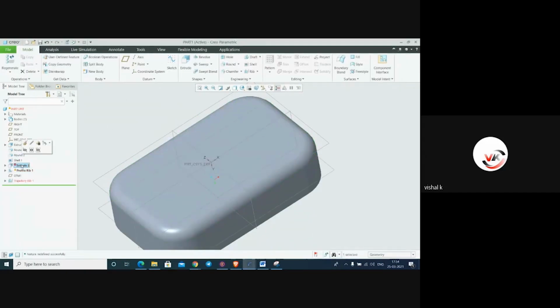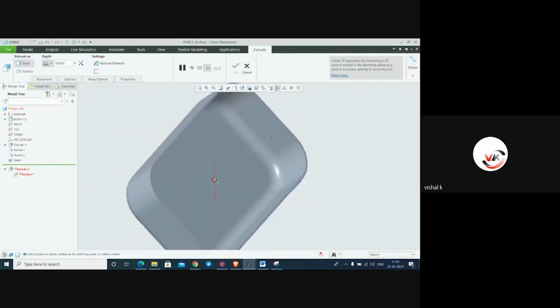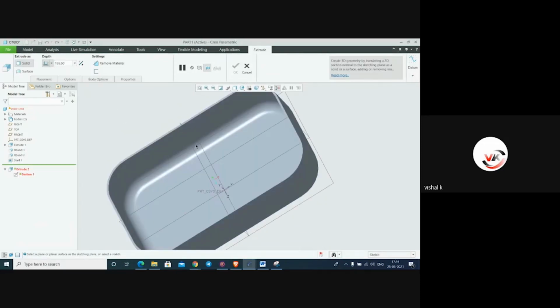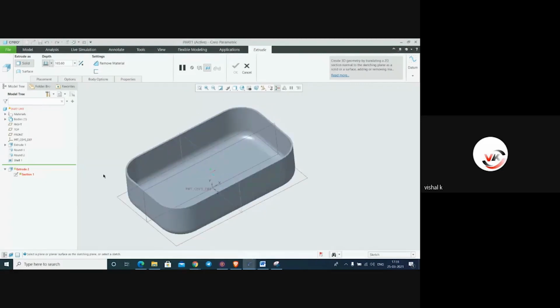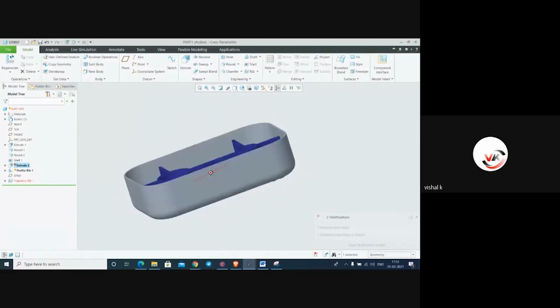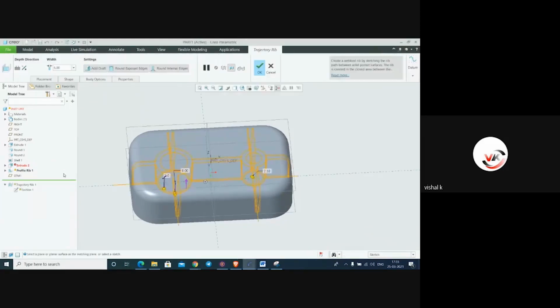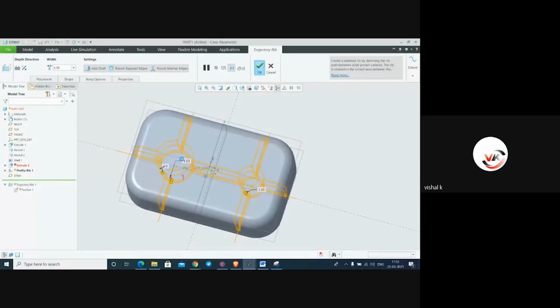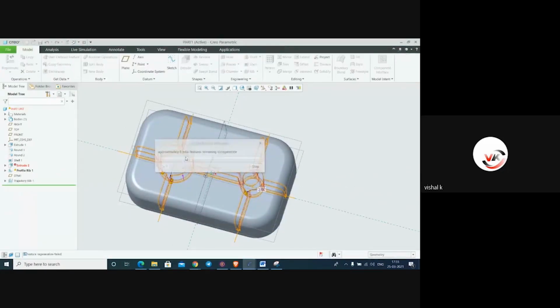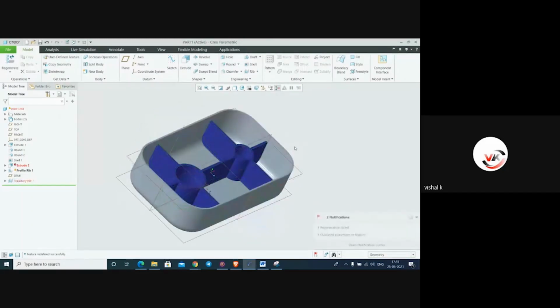Okay. Again the extrude profile also damaged. Select the plane surface. Cancel it. Trajectory give. What is the feature of?